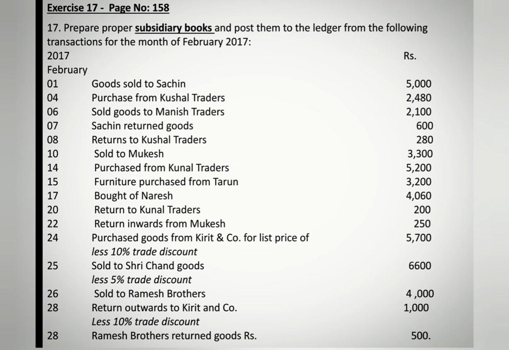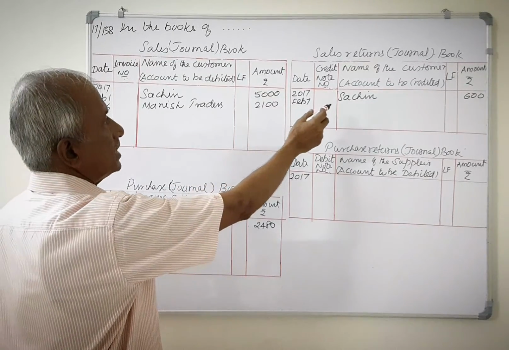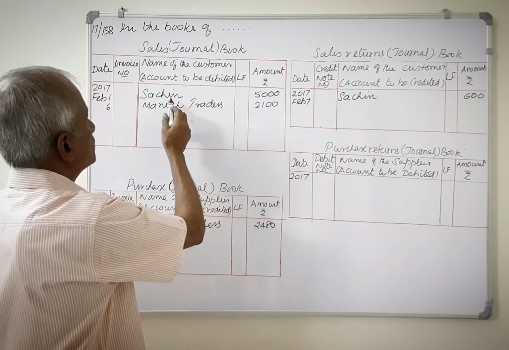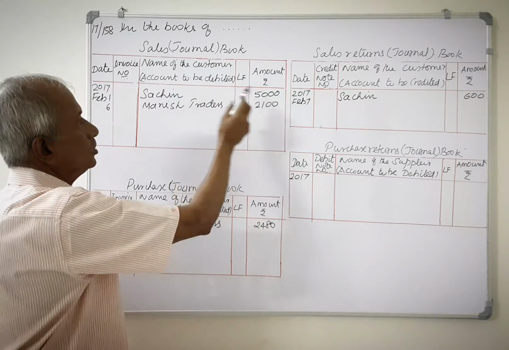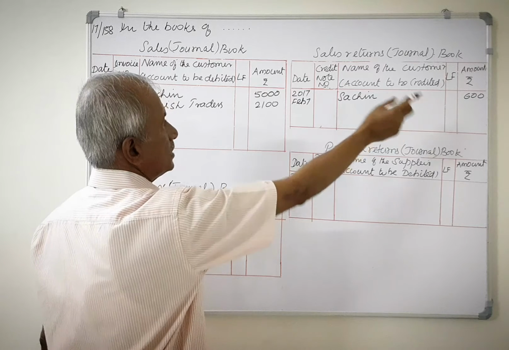Next transaction, February 7th, Sachin returned goods 600. Now this is sales returns, so it should be recorded in sales returns book. It has to be recorded in the sales returns book because Sachin's name appears in sales book. So February 7, Sachin 600 rupees.